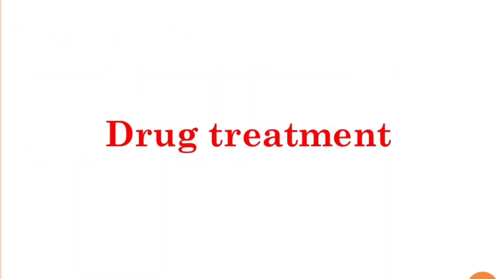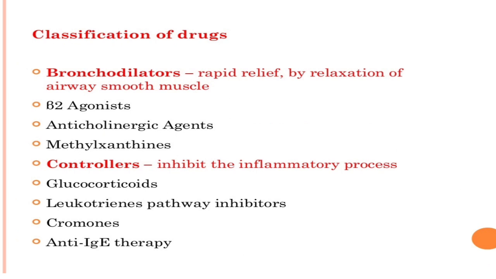Now drug treatment. There is a classification of drugs. It includes bronchodilators and controllers. Bronchodilators are used for rapid relief by relaxation of airway smooth muscles. There is a bronchospasm, but bronchodilator drugs will relax this spasm and cause bronchodilation.